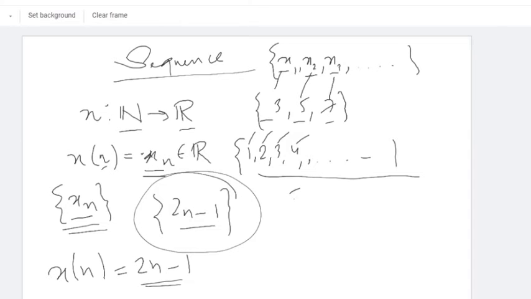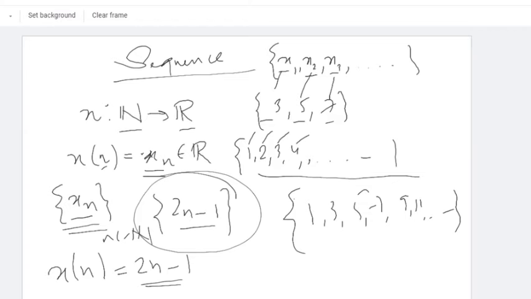Just put n equals 1, starting from n belongs to 1: 2 minus 1 is 1, 4 minus 1 is 3. So this is the sequence of odd integers: 1, 3, 5, 7, 9, 11. Is that clear? So this is the sequence of odd integers.